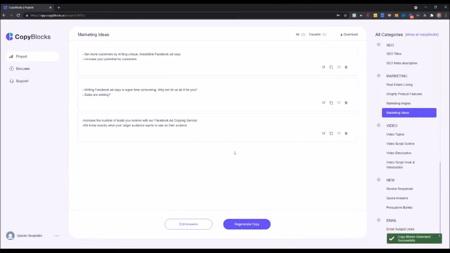Give it a second. All right. Get more customers by writing unique, irresistible Facebook ad copy. Increase your potential for customers. Writing Facebook ad copy is super time consuming. Why not let us do it for you? Ooh, I love this one. Sales are sinking. This is a good pain point. Increase the number of leads you receive with a Facebook ad copying service. Very good one as well.